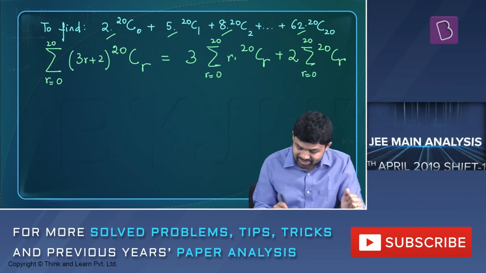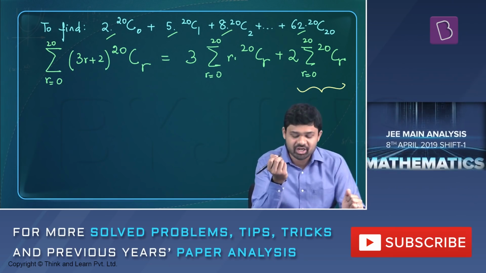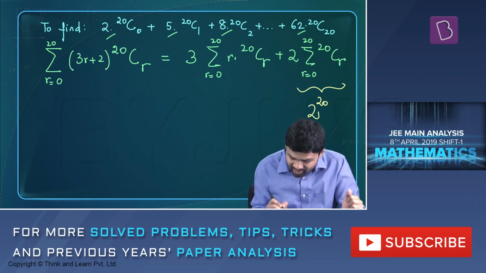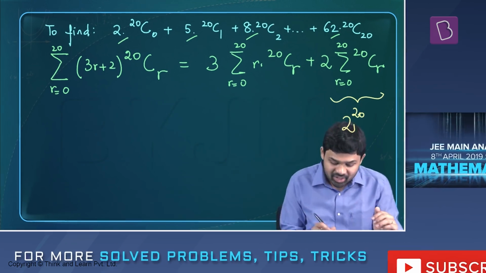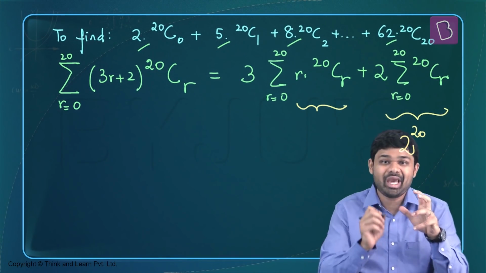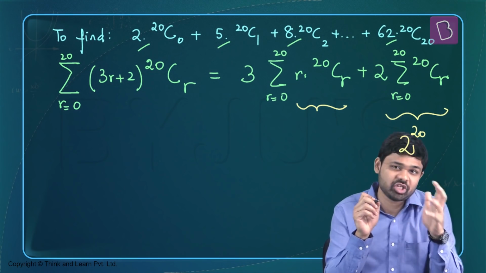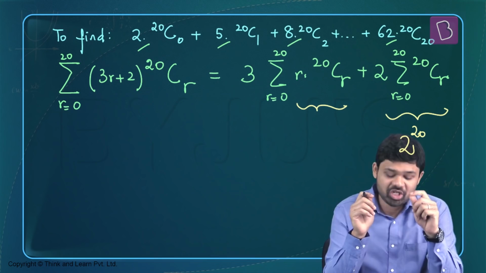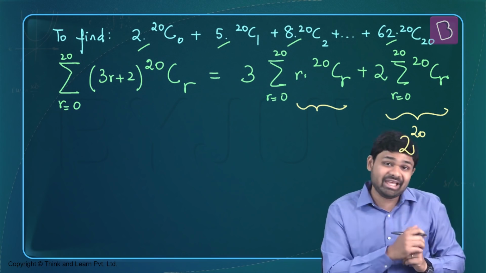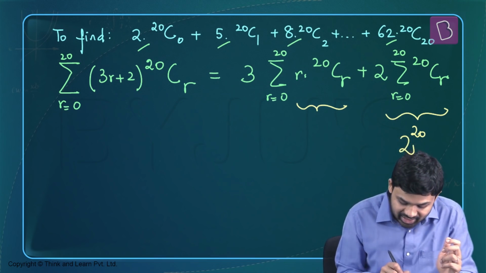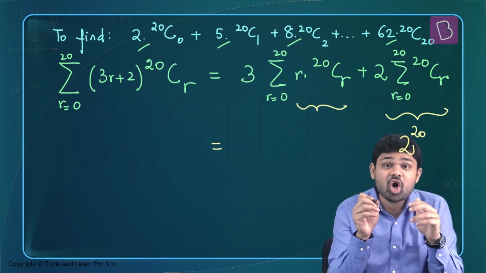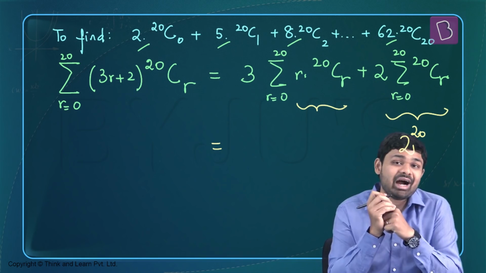Now we know what this is. This is very easy. Summation R running from 0 to 20 of 20CR is nothing but 2 to the power 20. That's as good as solved, but we need to solve this. And this is where your understanding of properties of combination in the summation context comes into picture, because the summation R times NCR is going to be nothing but n times summation of n minus 1 CR minus 1.